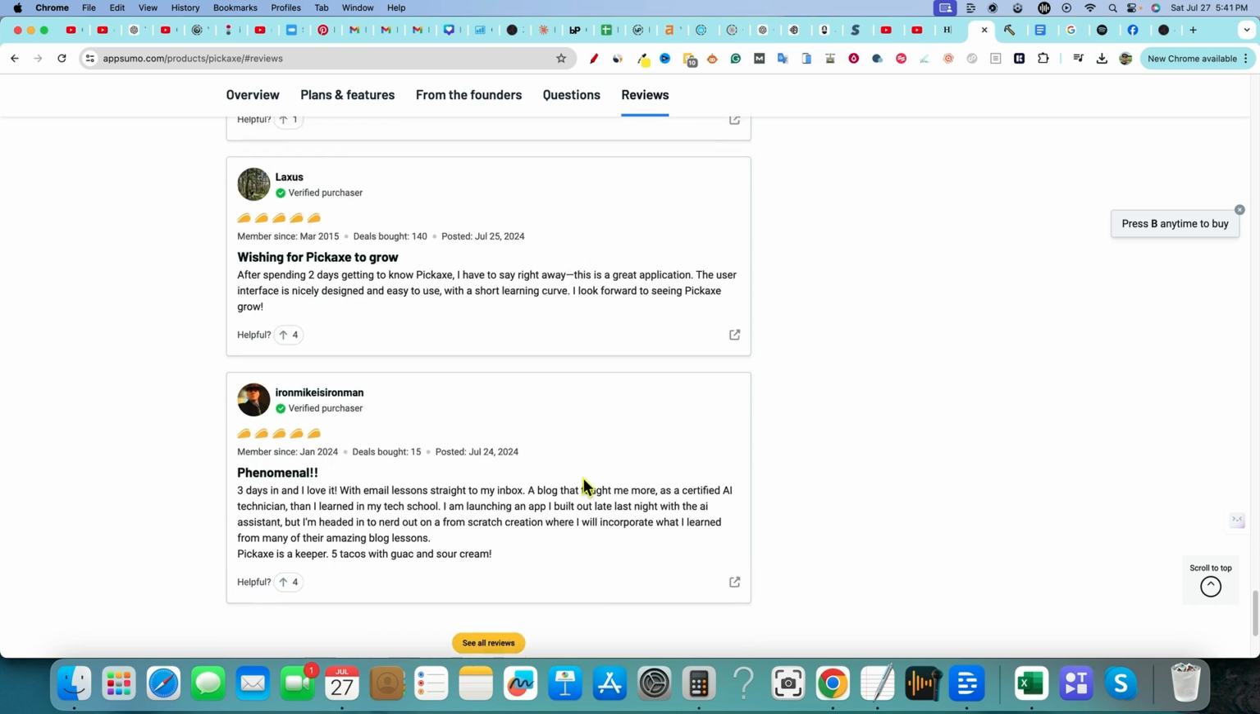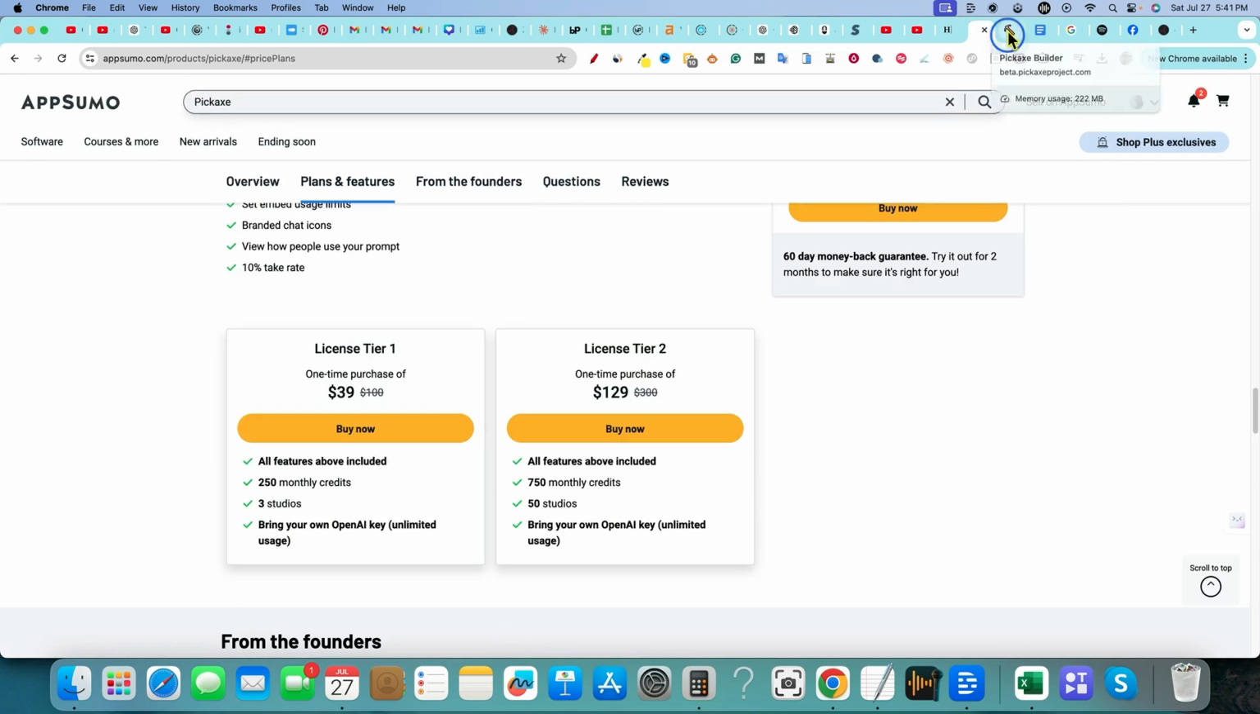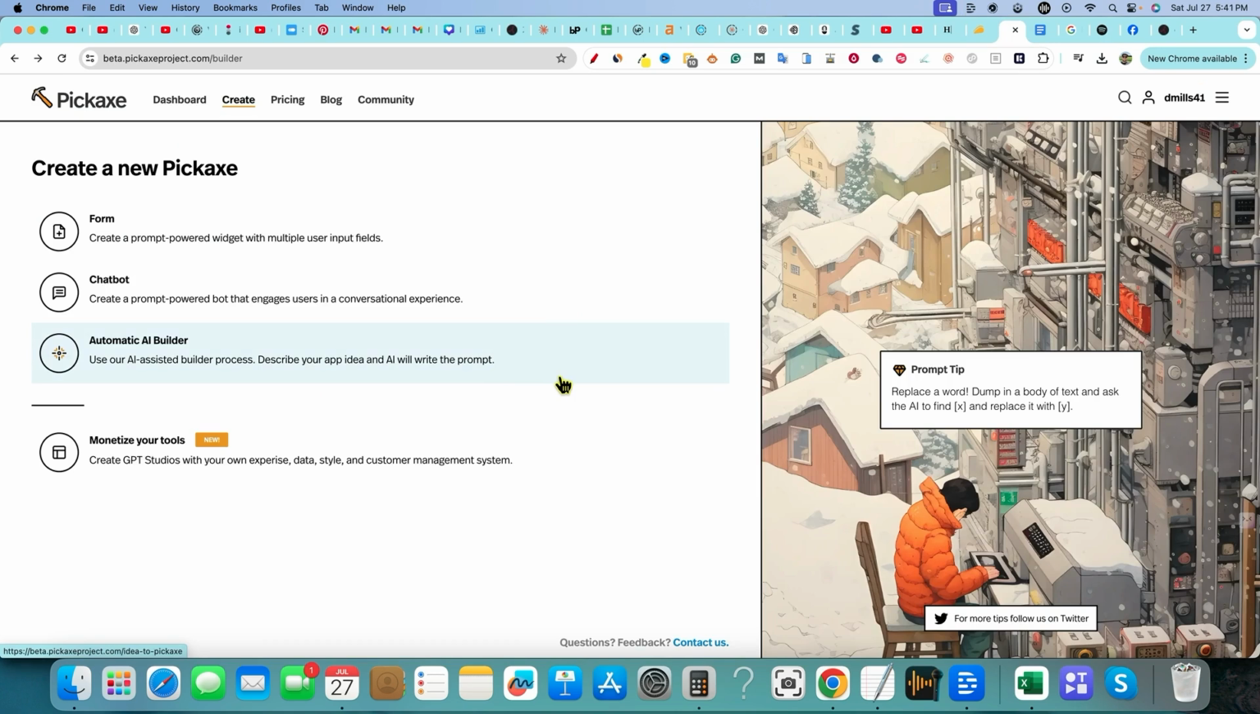Game changer. Okay, so we're going to go log in real quick. This is what it looks like. We're going to log in. Now, I'm going to show you what I already did in a minute, but let's go and build an app together real quick. This is Pickaxe. Now, I already built a chatbot, so we will go and look at the one that I already created. If we have time, we'll go look at Form as well.